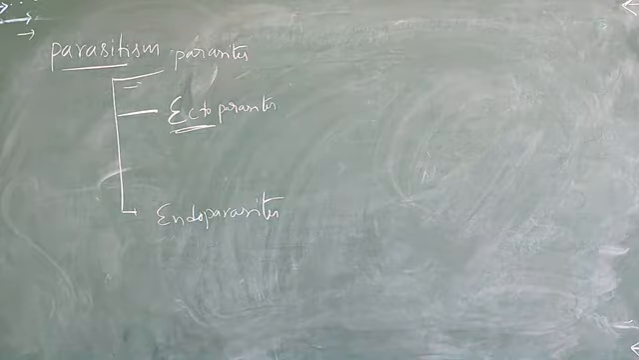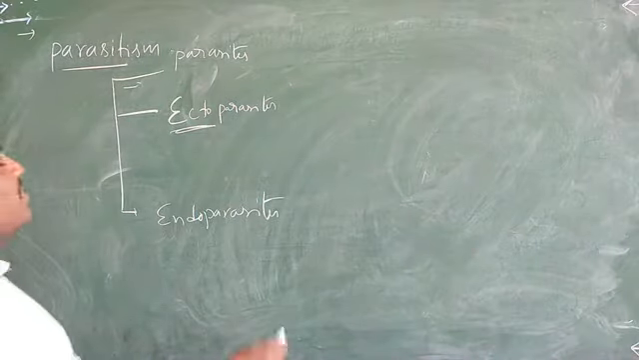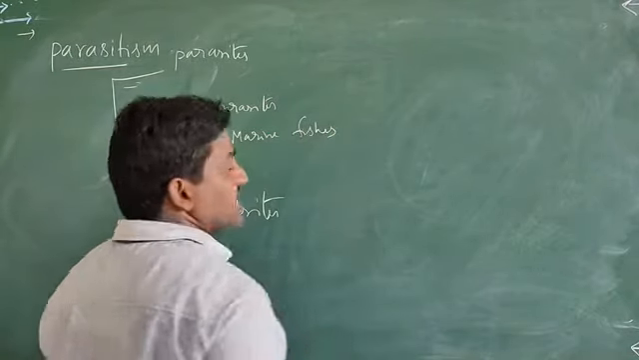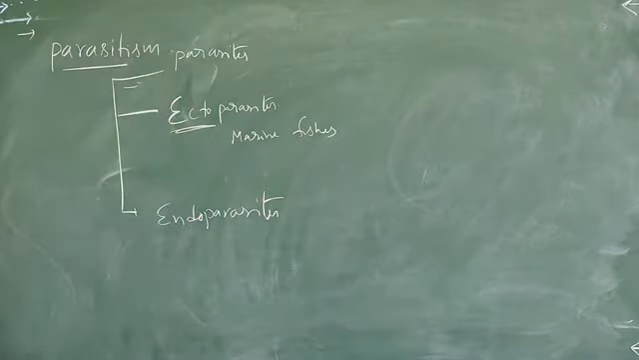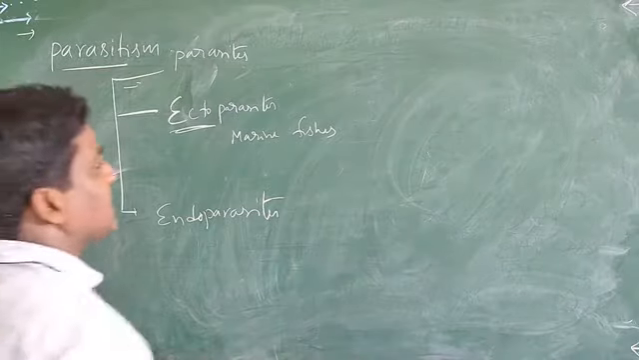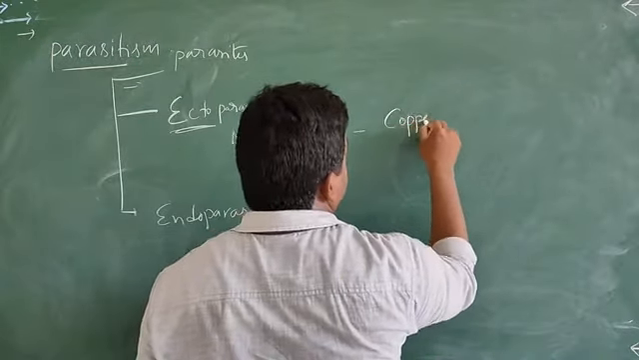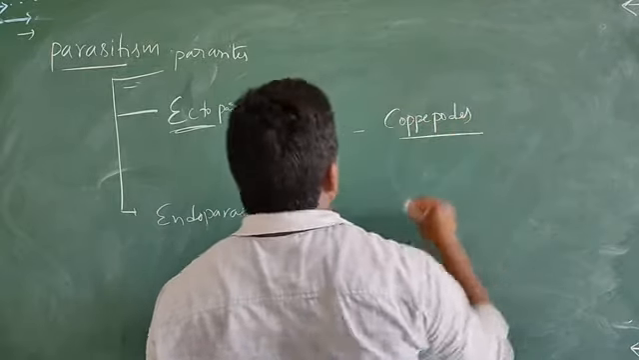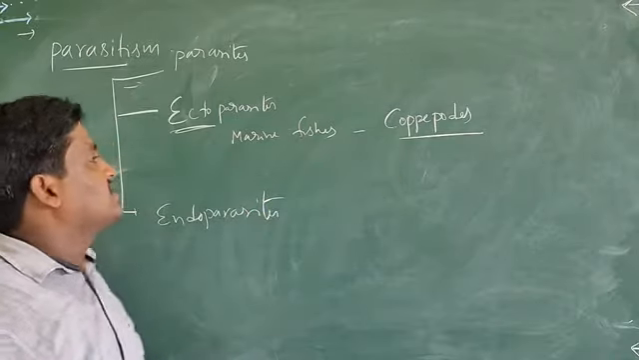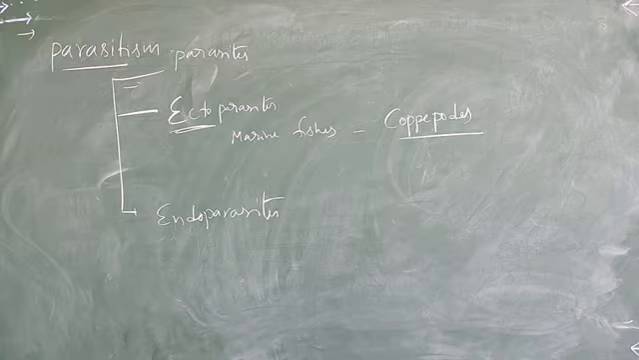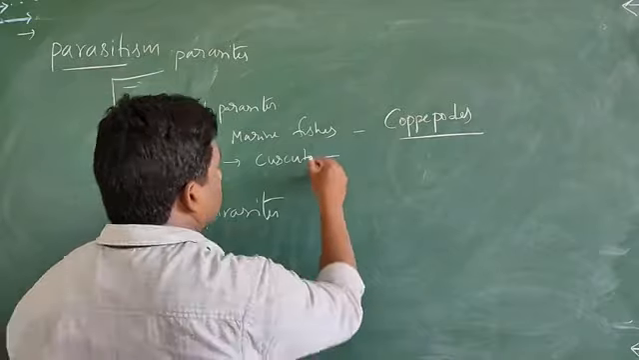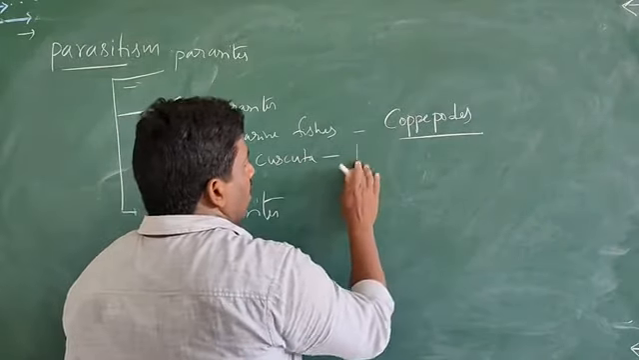In ectoparasites, many marine fishes are infested with ectoparasites called copepods. Next, one more point you can see here. Example, Cuscuta. Cuscuta mainly grows on hedge plants.